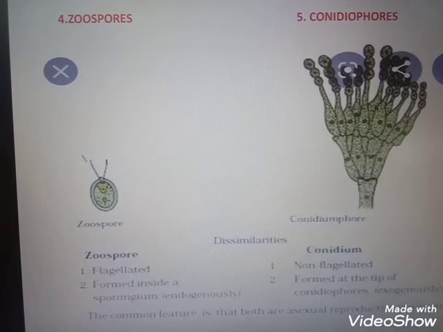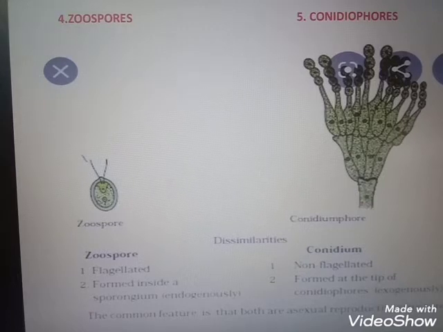So asexual reproduction takes place with the help of spores. What is the spore formation known as? Sporogenesis. Spores are two types, exospores and endospores.